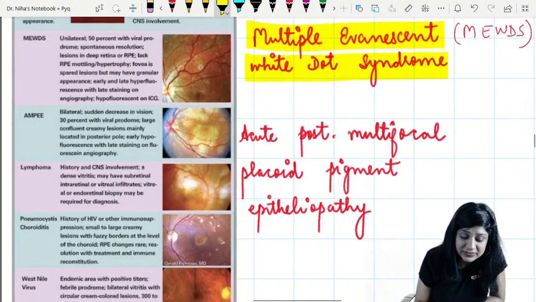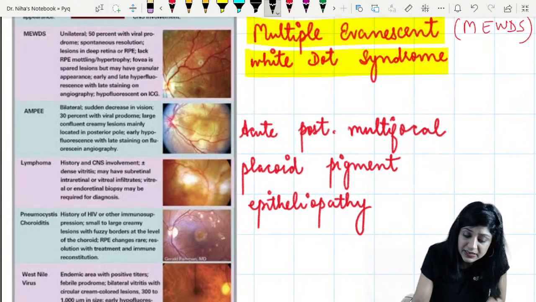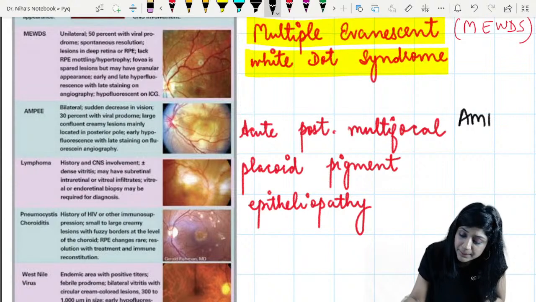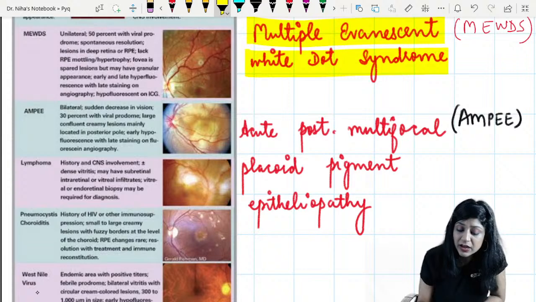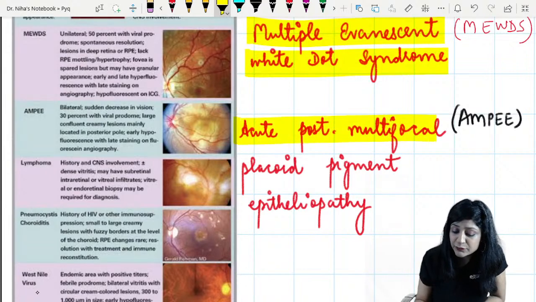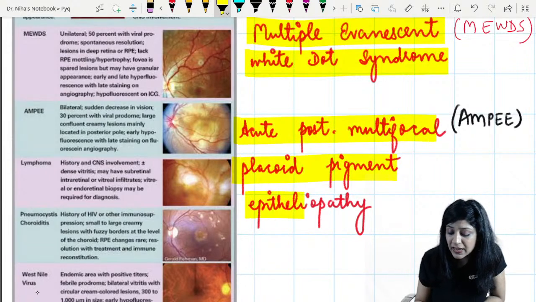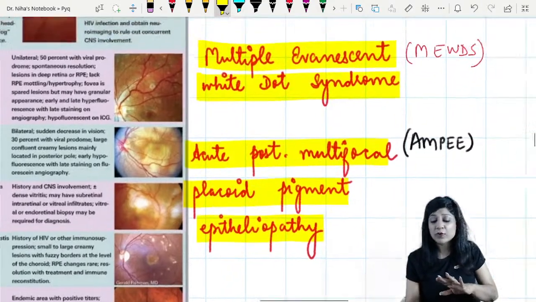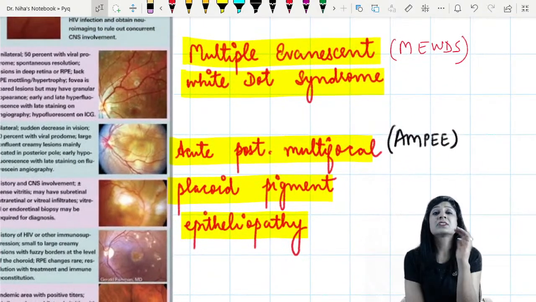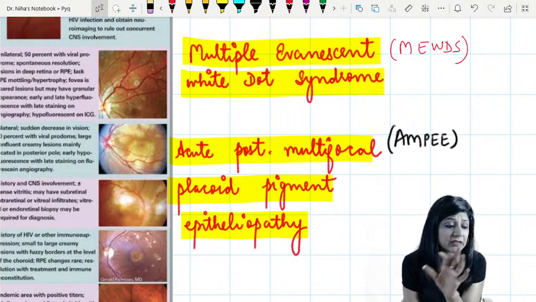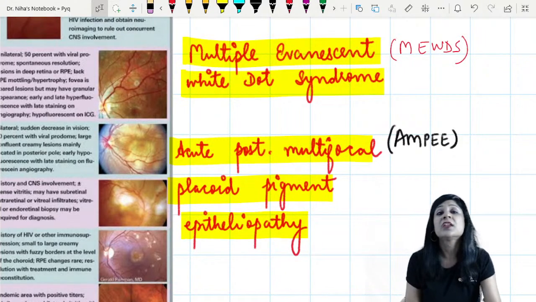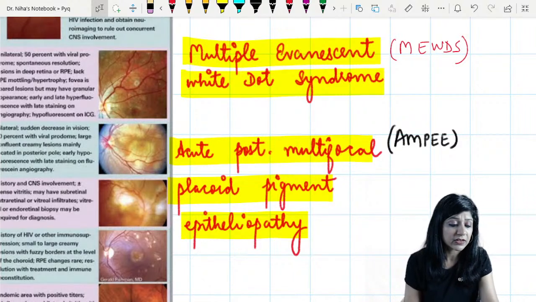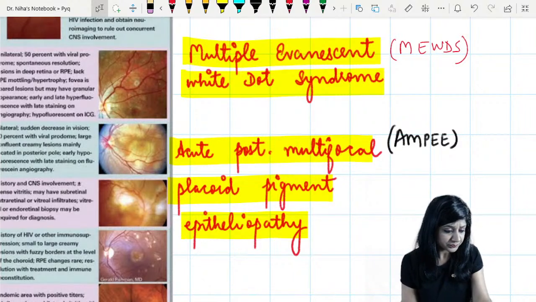And another is AMPPE. That is also there. This is acute posterior multifocal placoid pigment epitheliopathy. Now we will not go into the details because this is far beyond the level of PG, but you can learn the names at least, where you can have the punched out lesions.